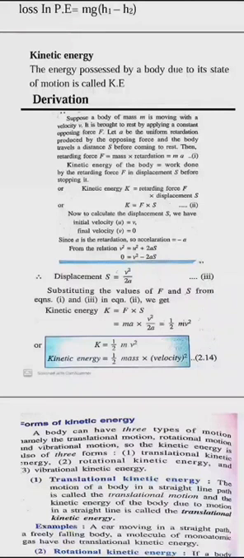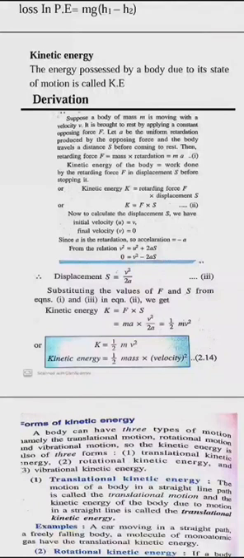So we studied potential energy. It is of two types. One is gravitational potential energy. The other one is elastic. Elastic means, example, spring. When you compress the spring, it changes its shape. And when you release it, it again comes back to its original position. That is because of the potential energy which we have stored. So it is elastic potential energy. Rubber band. If you stretch the rubber band, you are changing the shape. So the energy which is stored inside that is called elastic potential energy. Again, the formula will remain the same, mgh.